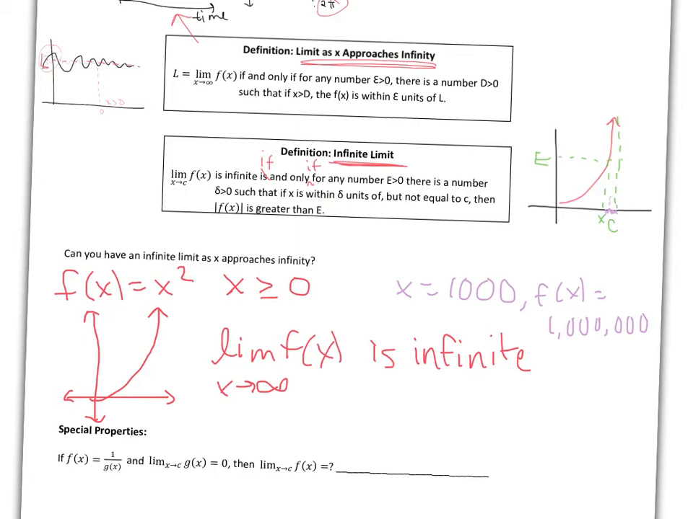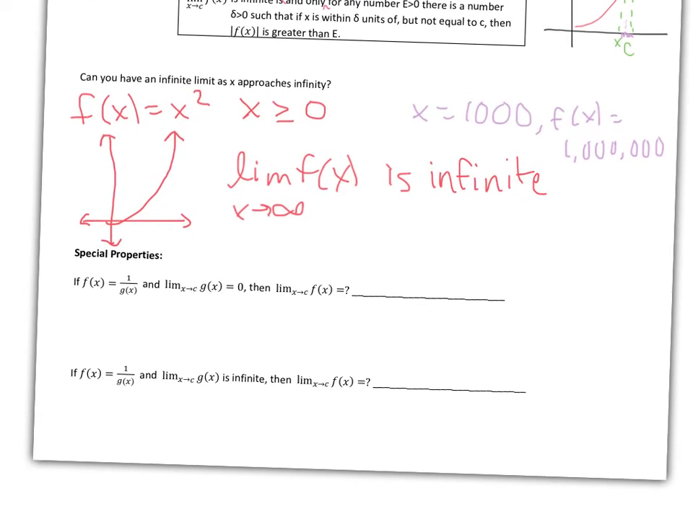So let's look now at some special properties involving our infinite limits. So let's look at this first example. So if f of x is equal to 1 over g, and the limit as x approaches c of g of x equals 0, then I would like you to figure out what the limit as x approaches c of f of x is.